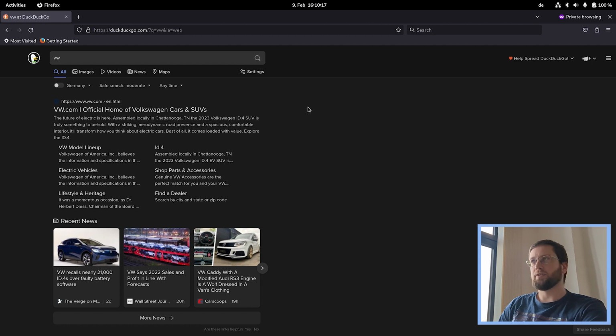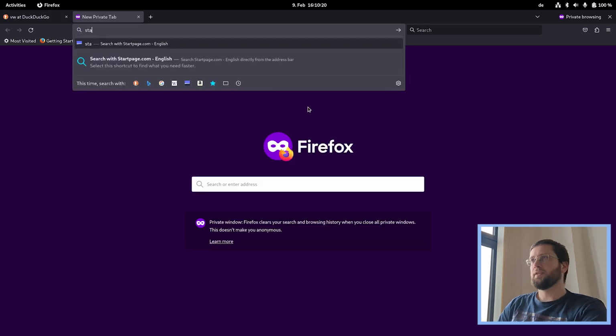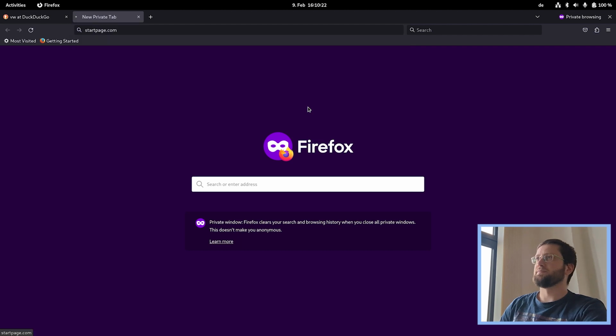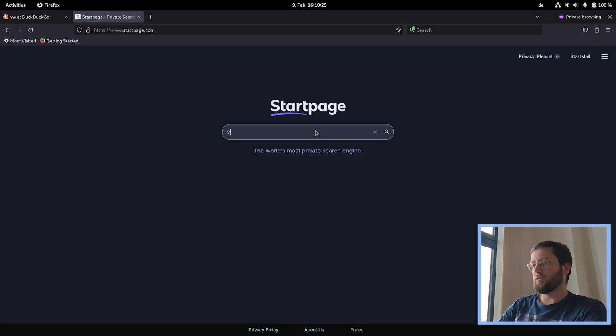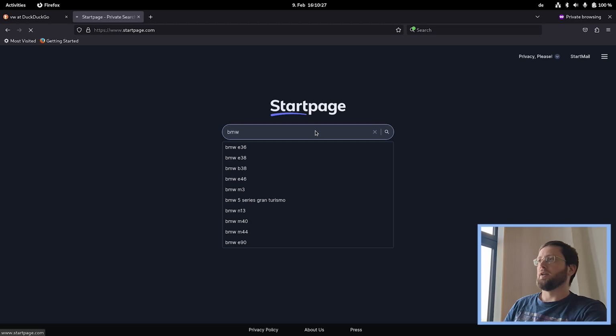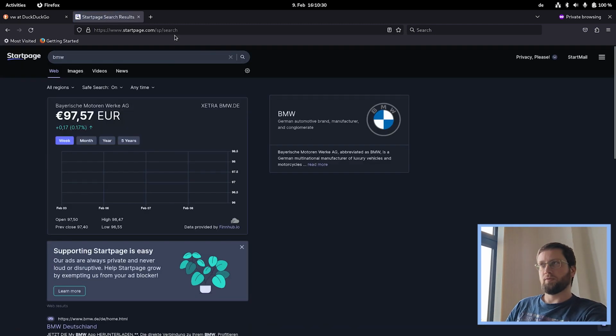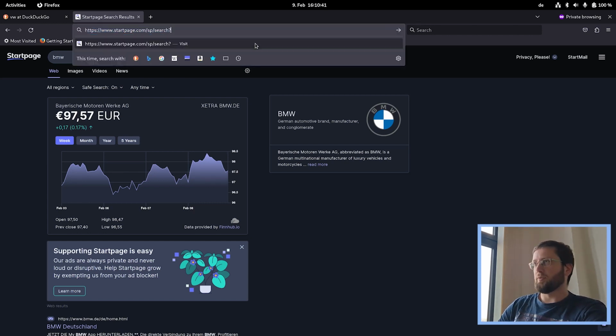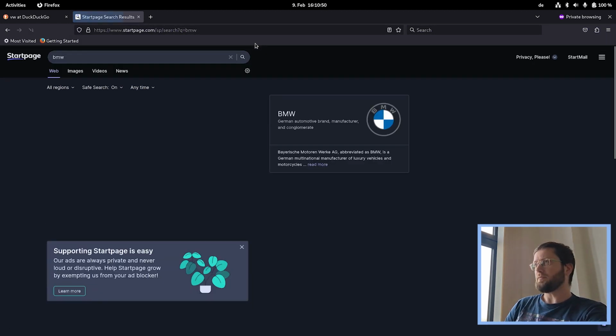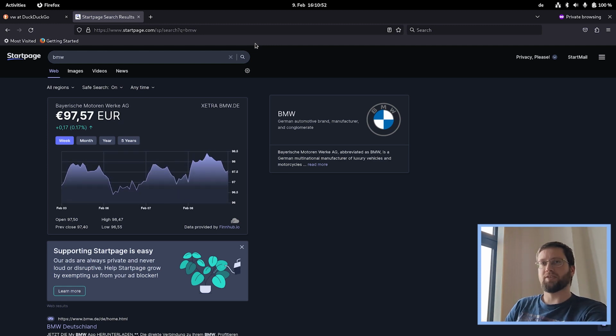Maybe let's have a look at a different search engine then. Let's use startpage.com for today. Startpage.com, it's just a search engine. You enter your search term, and by default, it does not use URL parameters. It uses post requests, supplying the search term in the body of the request. That's fine, but startpage.com also supports this style of searching. This is basically a quasi-standard within the search engine world. It's well established and all major search engines, including Wikipedia and stuff like that, do support it.